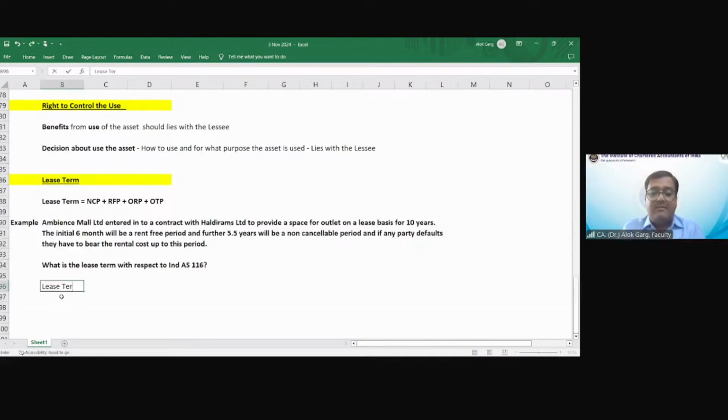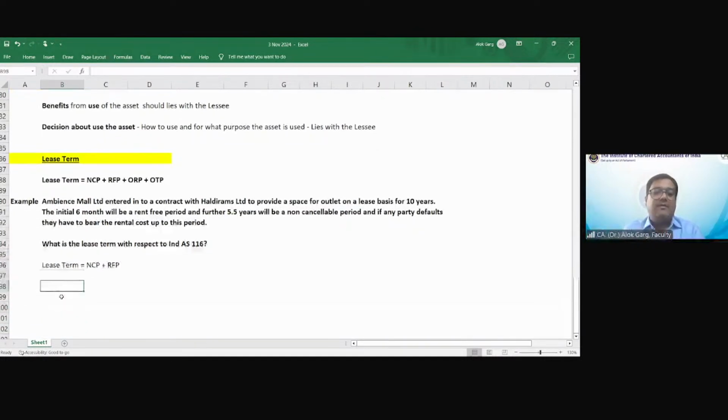What is my lease term? Lease term is equal to NCP plus RFP. What is my NCP? What is my RFP? NCP is equal to 5.5 years. What is my RFP? It is 0.5 years. What is the total? 6 years. The total is 6 years.